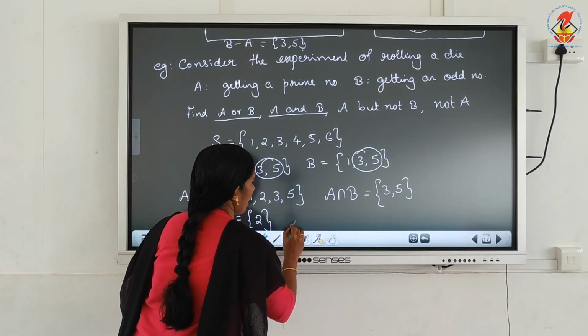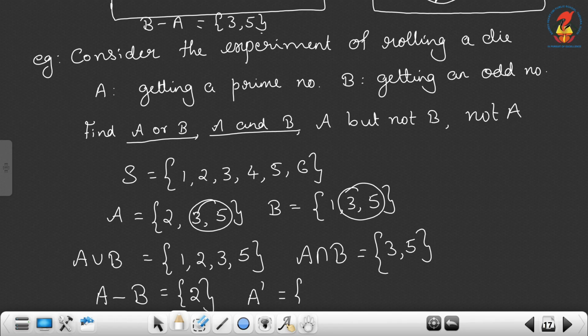Now not A, that is A complement: all elements in S other than 2, 3, 5. A complement is just like U minus A, the universal set. Here we have the sample space. So A is {2, 3, 5}, and 1, 4 and 6 make A complement.